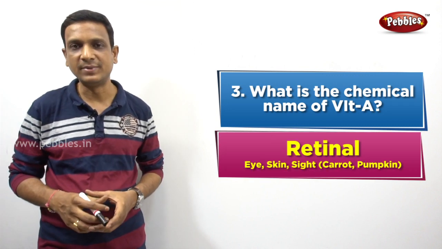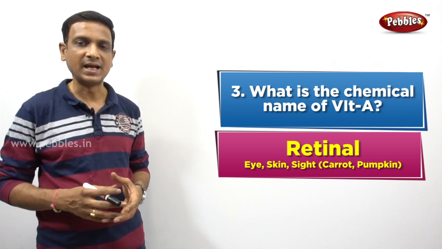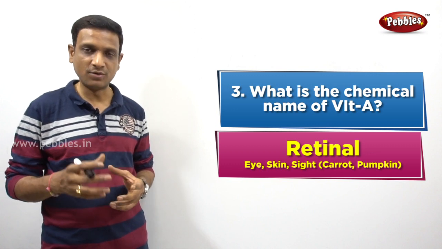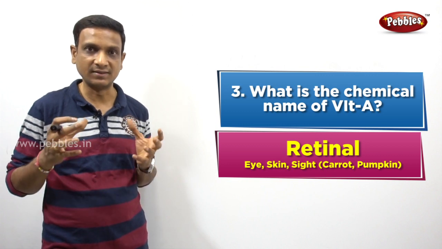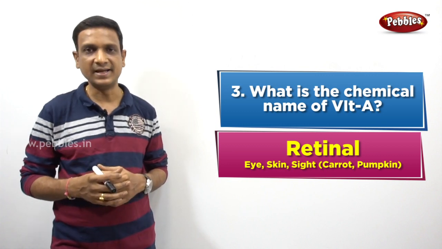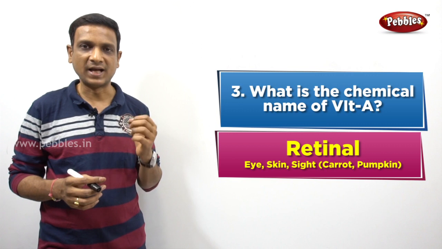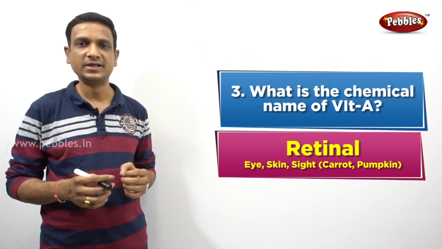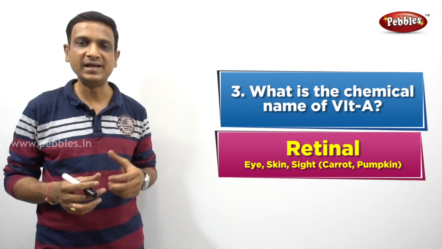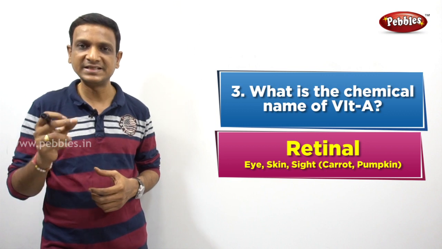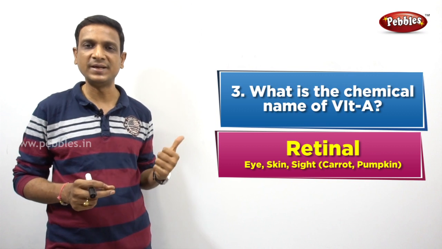So the chemical name of vitamin A is retinol. Retinol is present in foods like carrots and pumpkin. It is also found in leafy vegetables. So leafy vegetables, pumpkin and carrot, even papaya, these are the richest sources of vitamin A. Vitamin A is needed for good eyesight, eye health. For our eyes to function properly, a good amount of vitamin A is required, right? Deficiency of vitamin A leads to eye problems and even skin problems.